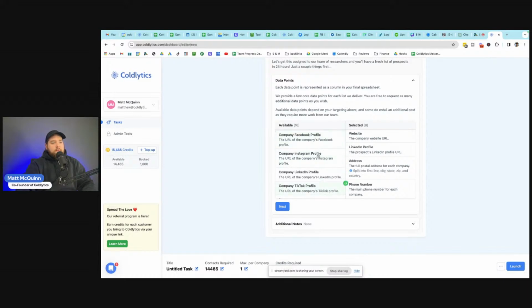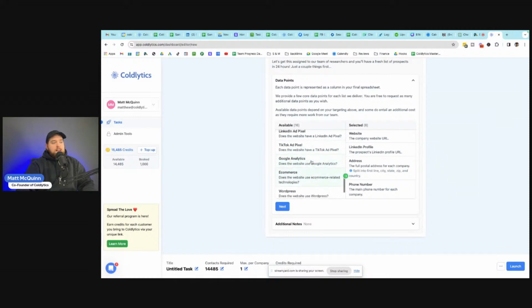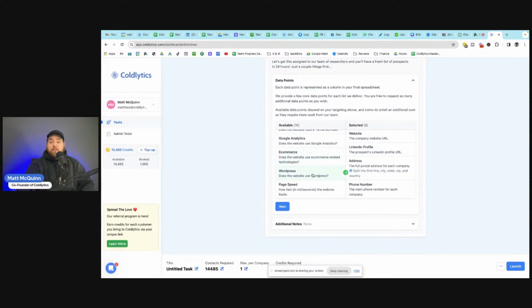Then we've got the company social media profile links. We can provide those if they are available to us. We can find out the revenue of the business, the headcount, so how many employees that business has, the date established, how old that company is, if they've got advertising pixels installed on their website, we can find that out. The website tells us a fair bit of good information, especially if you're in the marketing space, that will help you with your outreach. So some of these other data points pertain specifically to that, like pixels, such as Google Analytics detection, if they have an e-commerce function on their website, if they are built on WordPress or not, and how fast their website loaded in milliseconds. We can find all those things out for you.